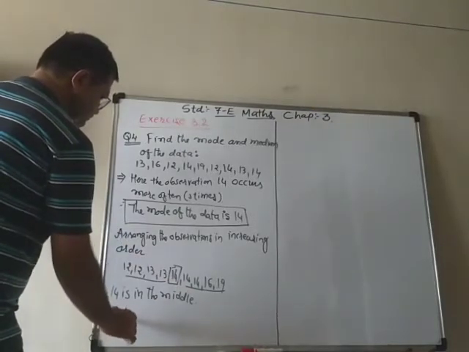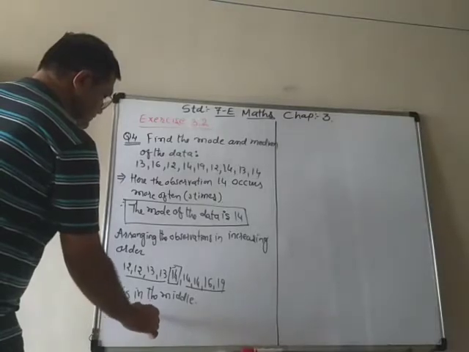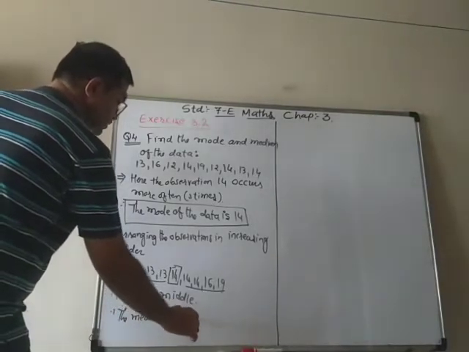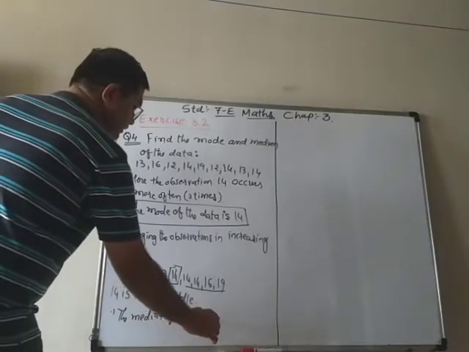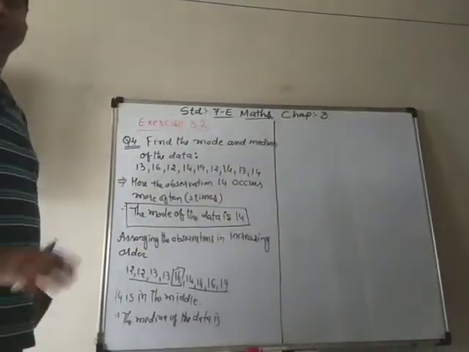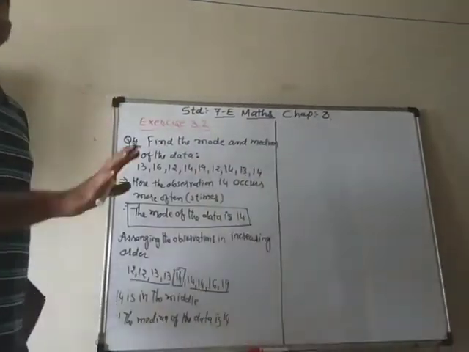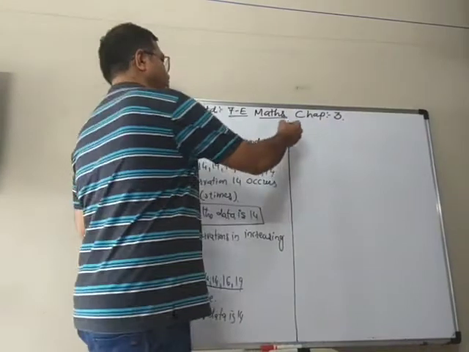Therefore, the median of the data is 14.